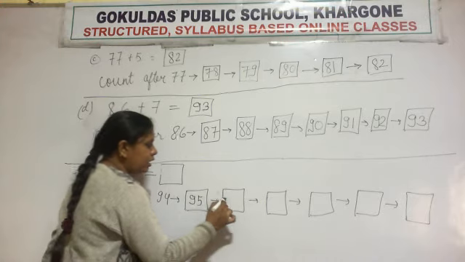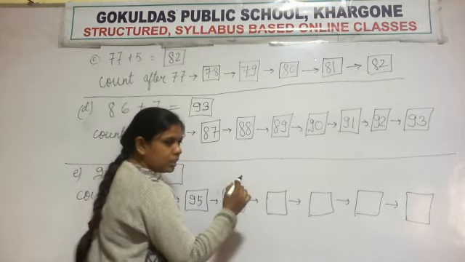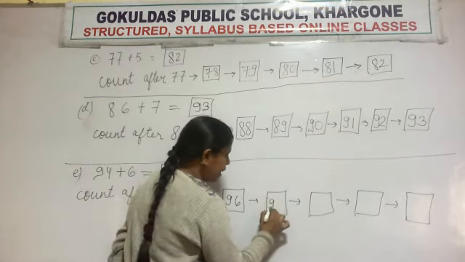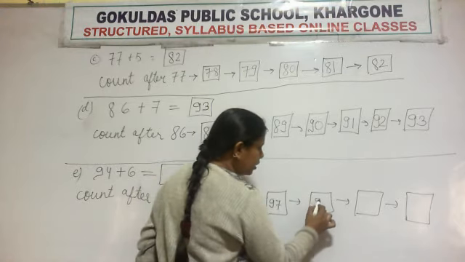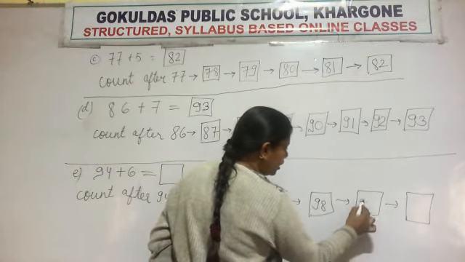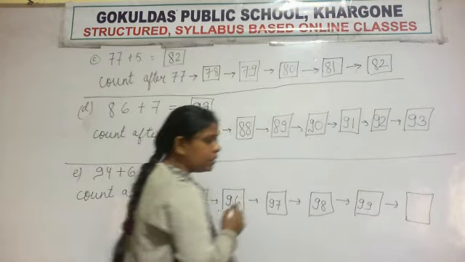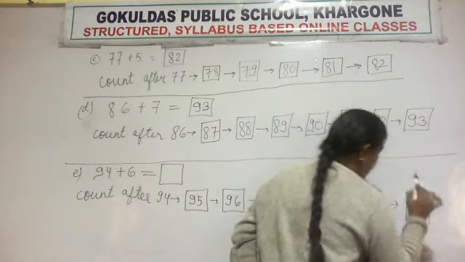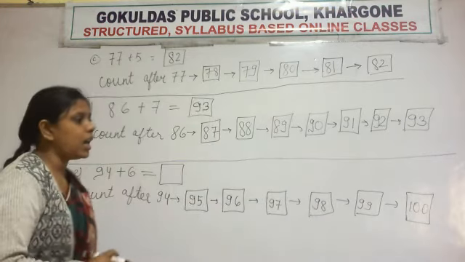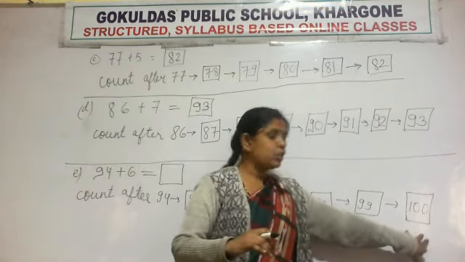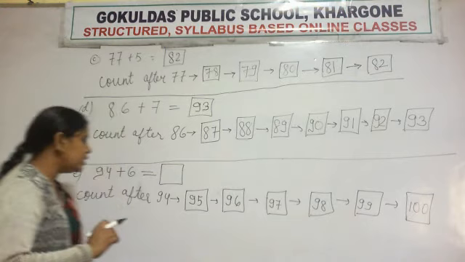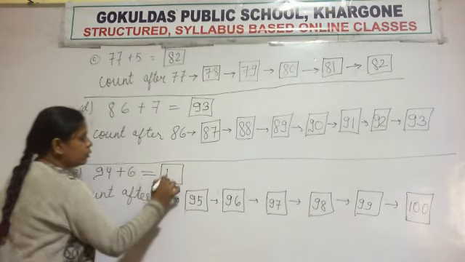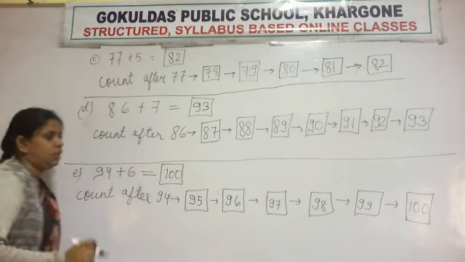95, then 96, then 97, then 98, then 99, and the number that comes after 99 is 100. So what is the number in the last box? The number in the last box is 100. So the answer of 94 plus 6 will be 100.